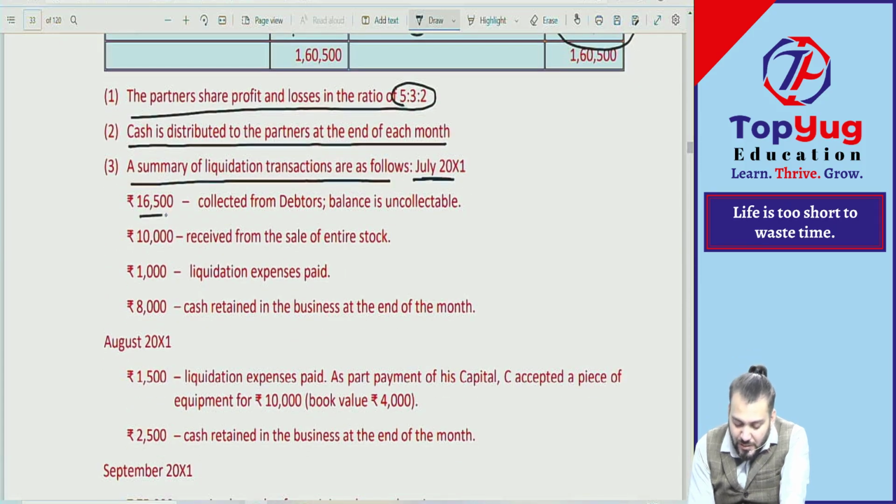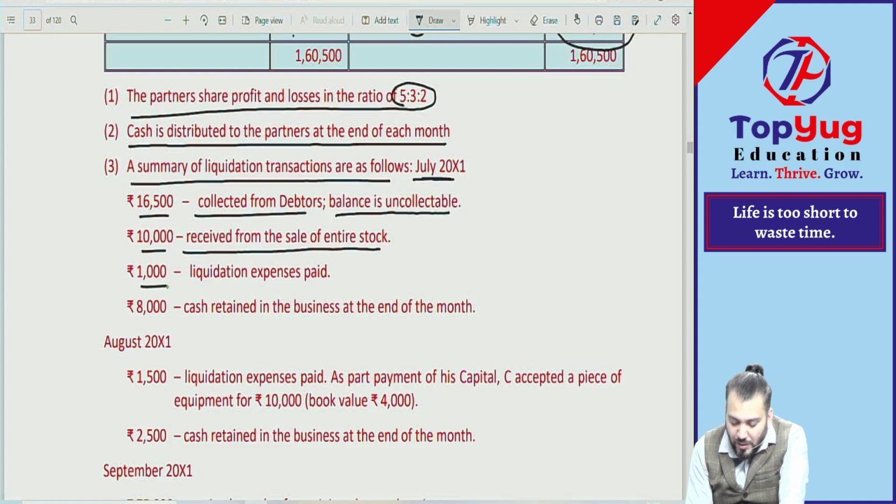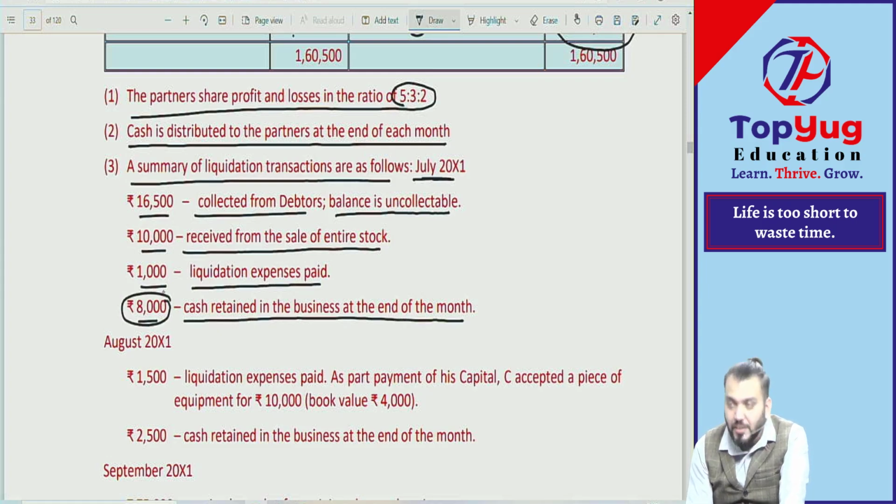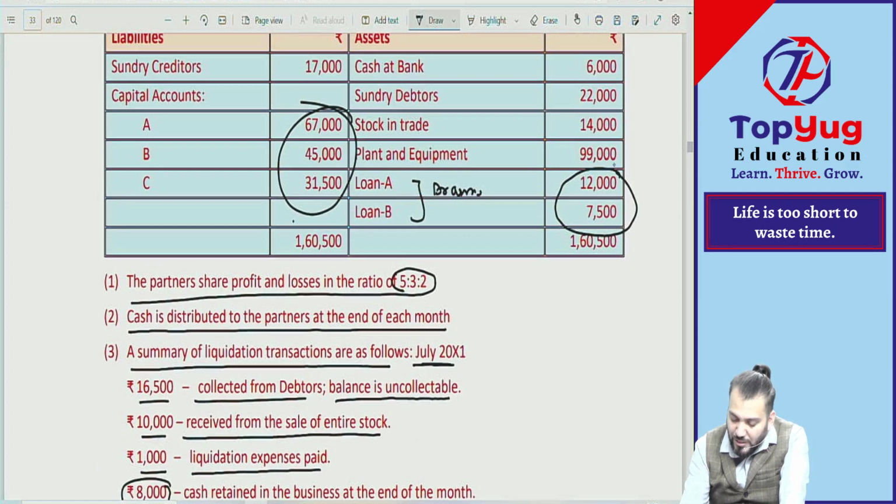So first, this much collected from debtors. The balance is uncollectible. Then 10,000 received from sale of the entire stock. 1,000 liquidation expense paid and 8,000 cash retained in the business at the end, means this will not be distributed. This will be retained. So what is the total amount? 16,500 plus 10,000 minus 1,000, how much? And what is the opening cash?